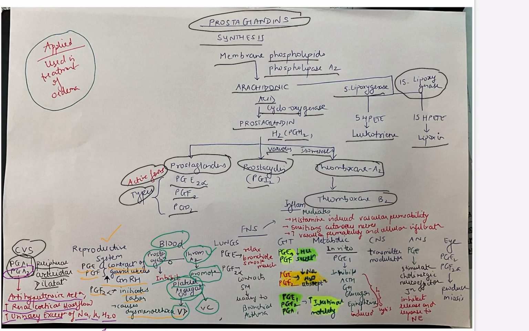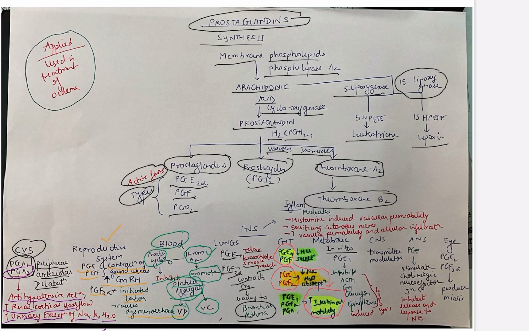Now let's see the effects on lungs. PGE, it causes relaxation of bronchial smooth muscles, whereas PGF2 alpha, it contracts smooth muscle, leading to bronchial asthma. Now let's see the effects on GIT. PGE and PGF here. Now see the color coding. PGE and PGF, it causes increased intestinal motility.